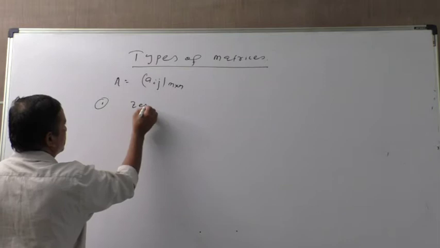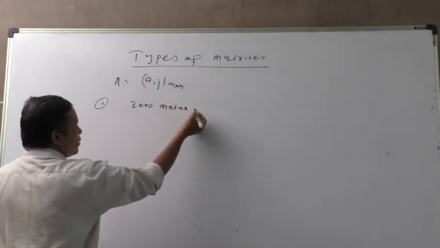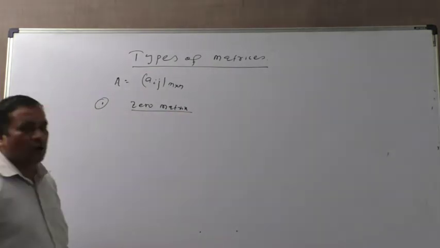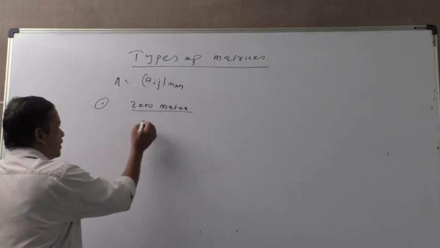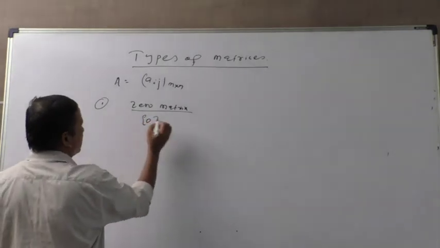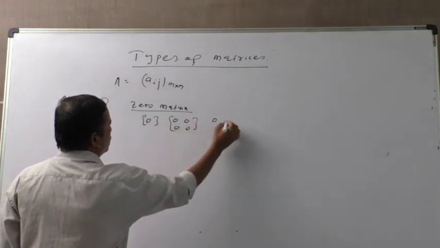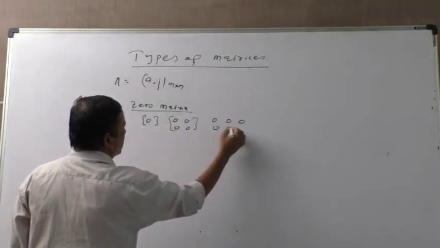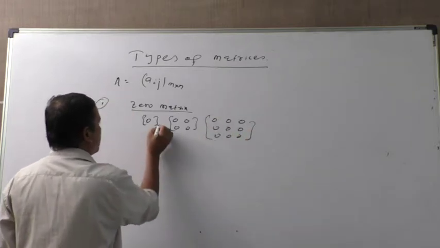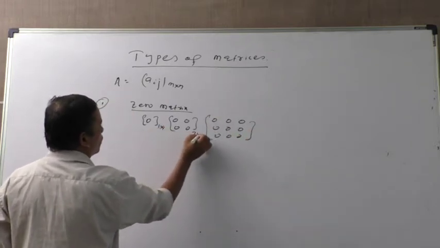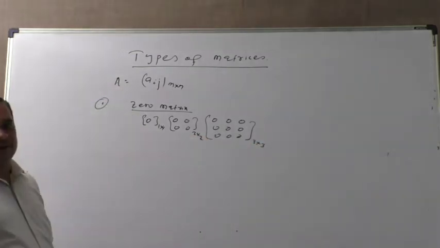zero matrices. Zero matrix means if all the values or all the entries of the matrix are zero, it is a zero matrix. 0 0 0 0, it is also a matrix. 0 0 0, third order matrix, like this, it is a zero matrix. The 1 cross 1, 2 cross 2, 3 cross 3, like this, is the zero matrix.